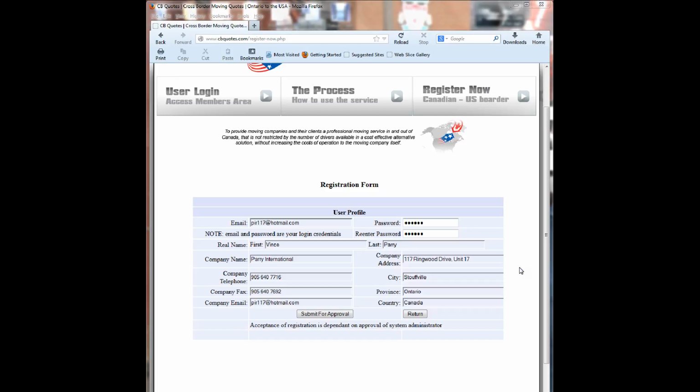Okay, now you can see the form is complete, and you must submit this for approval by pressing this button here. Once you've done this, it will be sent to us and we will activate your account. To speed up the process, we suggest that you send an email to me, vince@cbquotes.com, and this may speed up the activation process.